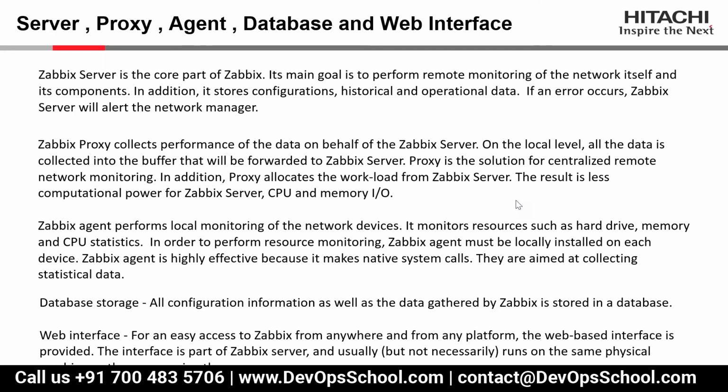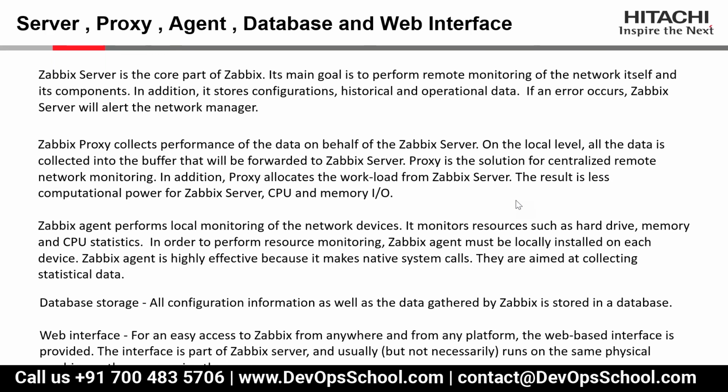Then we have database storage. The data is gathered by the Zabbix server only. But if I want to store the data locally for a particular time, I can store it on the Zabbix proxy as well.